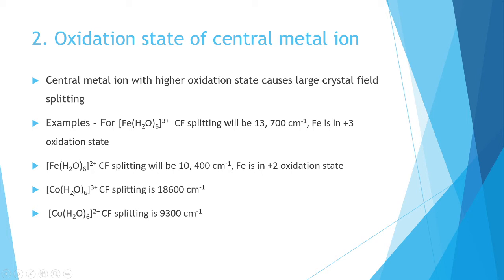Like that, in the case of another complexes, cobalt complexes, that is [Co(H2O)6]3+ and [Co(H2O)6]2+. In [Co(H2O)6]3+, crystal field splitting is 18,600 centimeter inverse compared to [Co(H2O)6]2+, that is 9,300 centimeter inverse only, because in [Co(H2O)6]2+ the oxidation state of cobalt is +2, and in [Co(H2O)6]3+ the oxidation state of cobalt is +3.